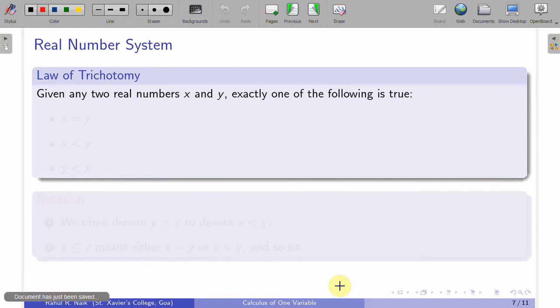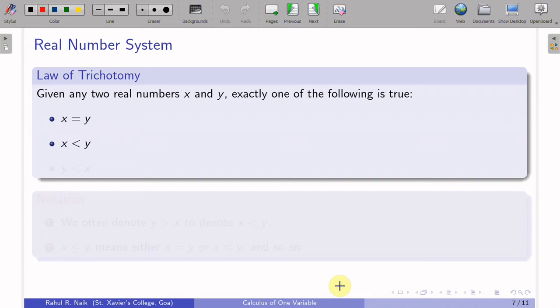Now there is a very basic and important law that we have. It's called the law of trichotomy. It is basically used to compare two numbers. Okay. Now what does it say is that given any two numbers x and y, exactly one of the following will be true. Exactly one, that is, either x is equal to y, or x is less than y.